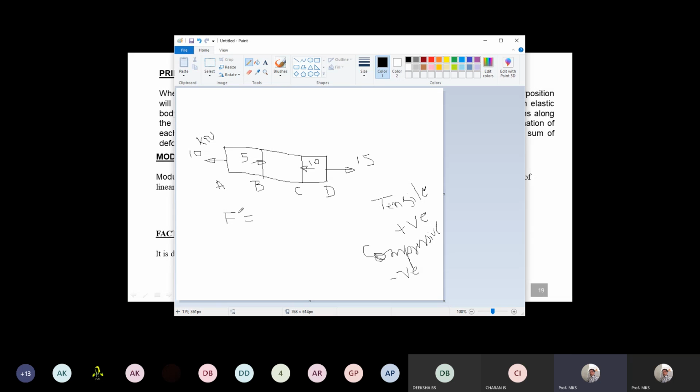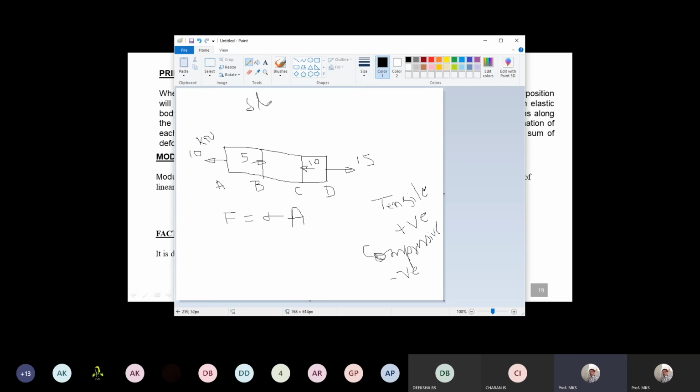You know that stress sigma is equal to force by area, or force is equal to sigma into A. So remember this equation, right? The principle of superposition says that if many forces are acting at different locations of a body, divide that into individual short bars, so that I have divided into A, B, C, and D. So AB is one block, BC will be another block, CD will be the next block. So what we do is we are going to calculate the strain.